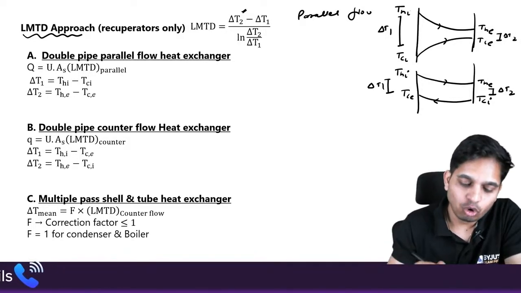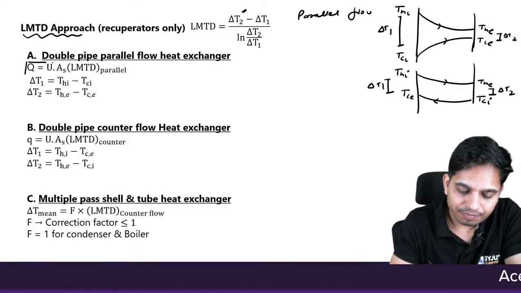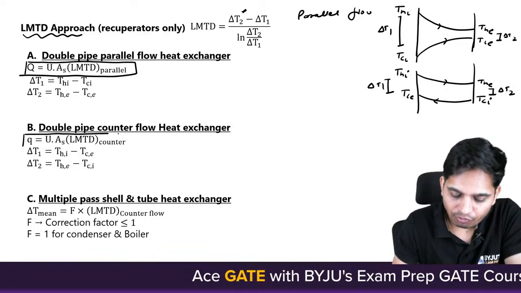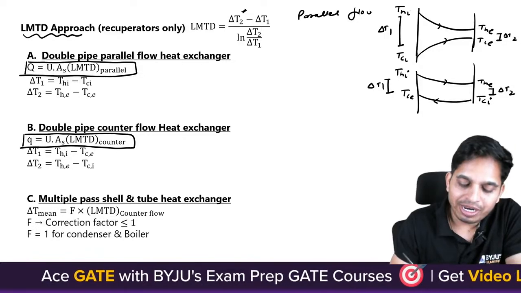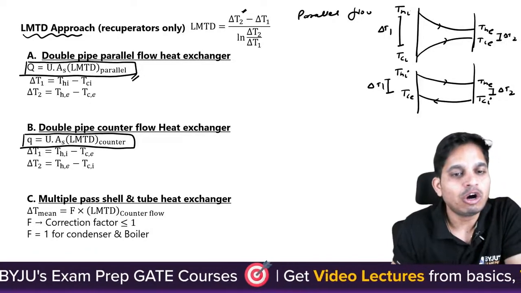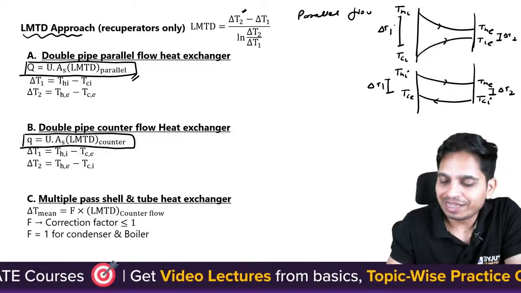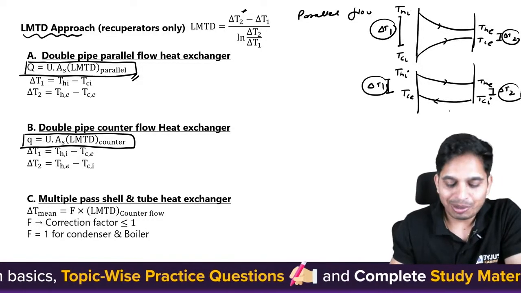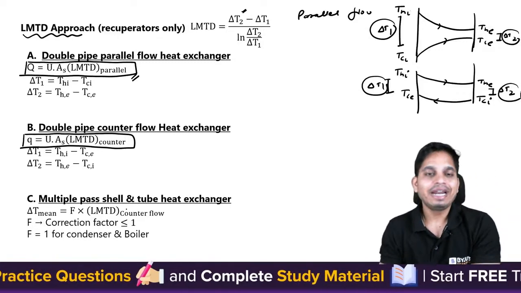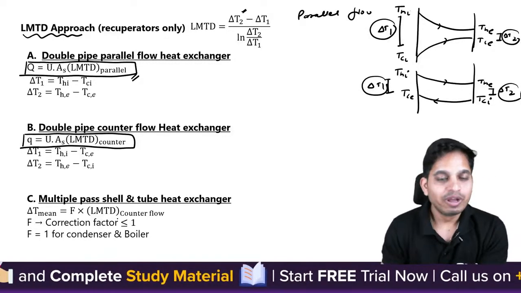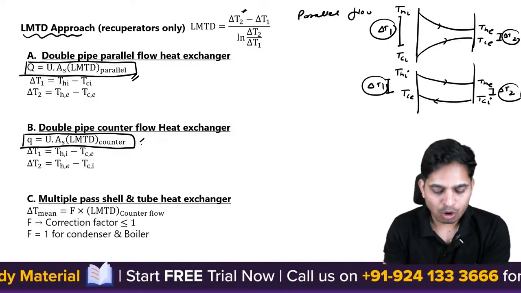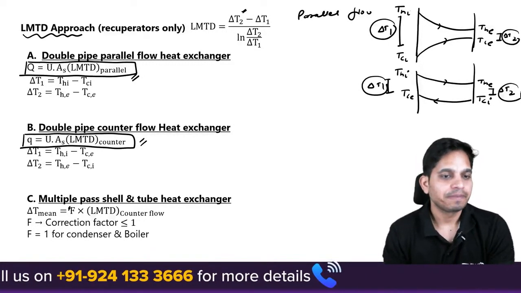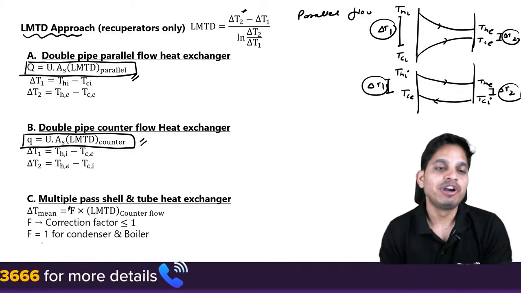Okay. So look, the equation remains the same for parallel flow and counter flow. The only difference is the definition of LMTD. So here this is delta T1, this is delta T2. What about a multiple pass shell and tube heat exchanger? In shell and tube, you will use the same formula that you use for counter flow. You just have to multiply it by the correction factor. So that's all. And the correction factor will be given to you in the question.